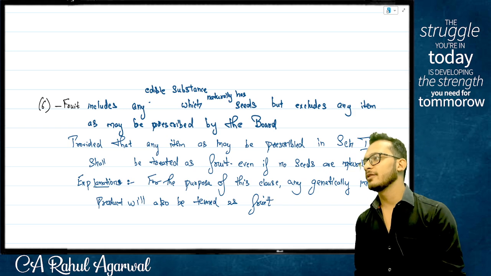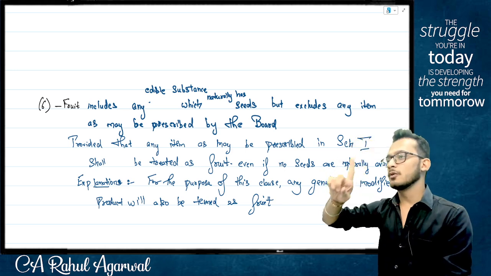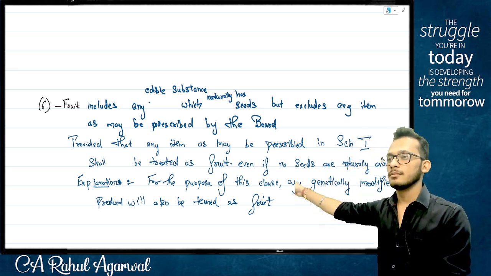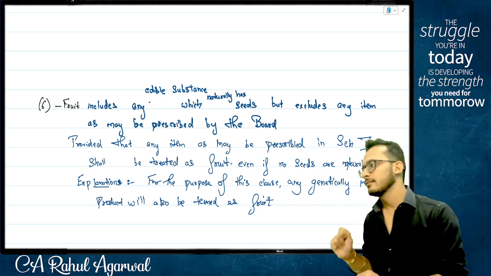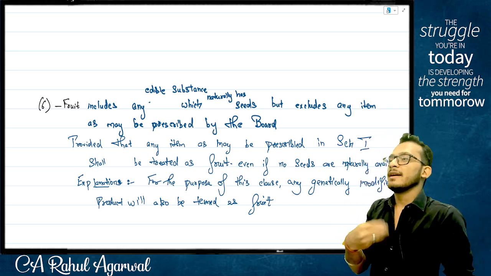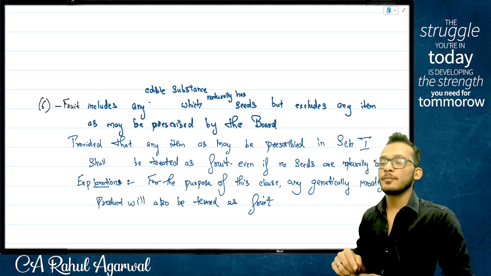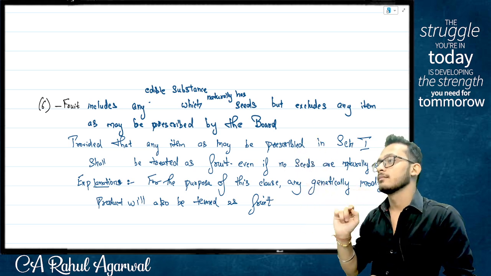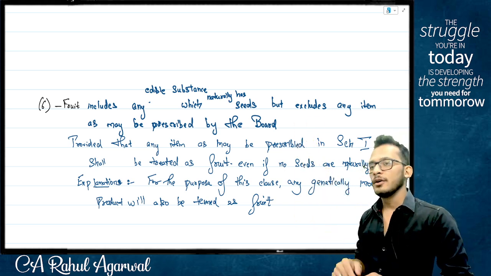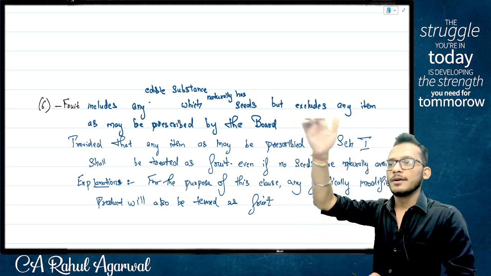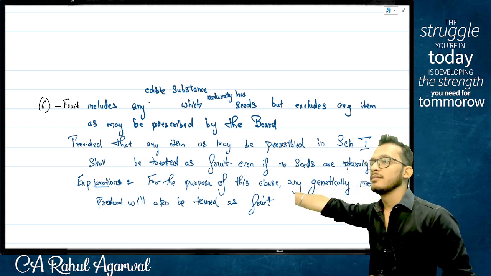Now question, is the explanation bigger than the definition or not? Can explanation override the definition? In order of sequence, people: topmost priority, proviso; second priority, definition; third priority, explanation. That is how the sequence looks. So every time you read a law, always ask yourself first whether it is a proviso or an explanation. If it's a proviso, you need to read that first. But if it's an explanation, you first have to take reference from the top, then only you can come down. You cannot come down without reading the top item. Yes or no? Yes. Fruit over.